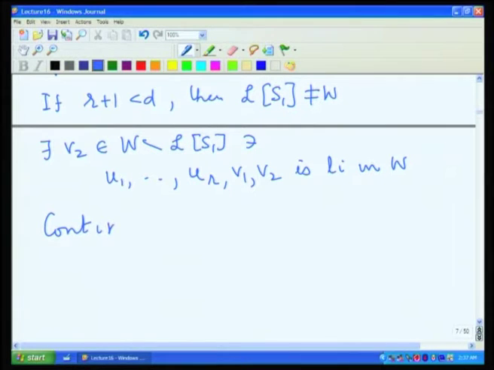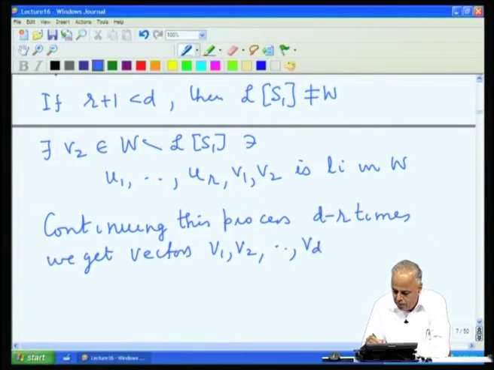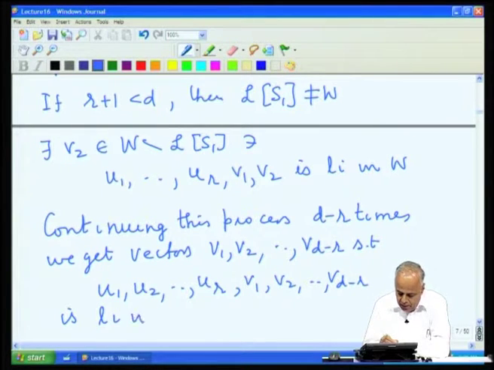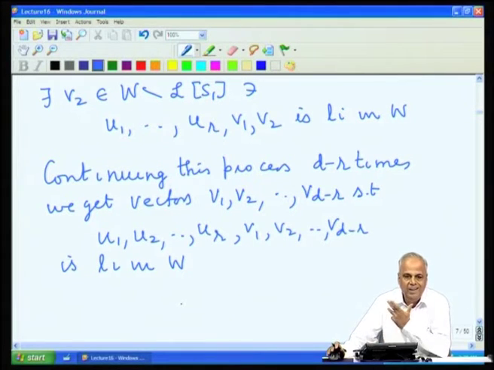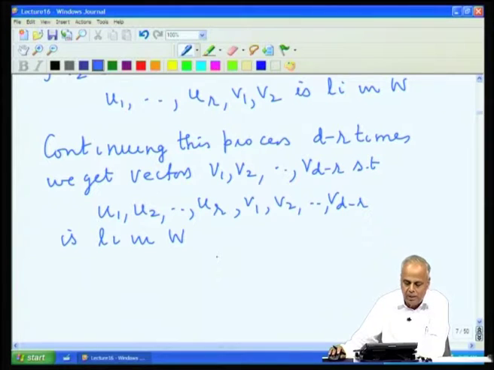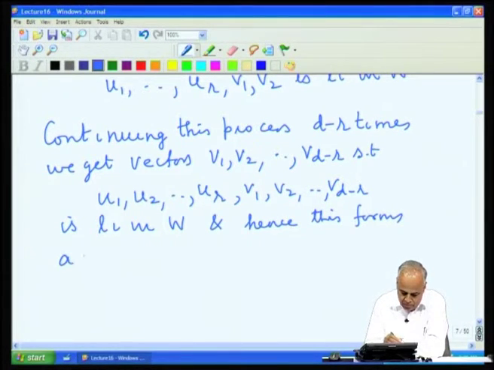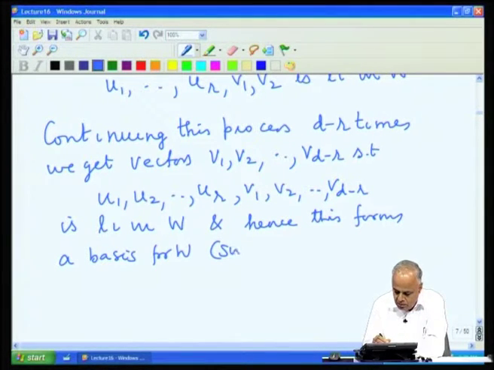So, continuing this process D minus R times, we get vectors V1, V2, up to V(D minus R) such that U1, U2, UR, V1, V2, up to V(D minus R) is linearly independent in W. But now there are D vectors: R of them in the U's and D minus R in the V's, they add up to totally D vectors, and the moment you have D linearly independent vectors, you already have a basis, and hence this forms a basis for W since there are D linearly independent vectors.